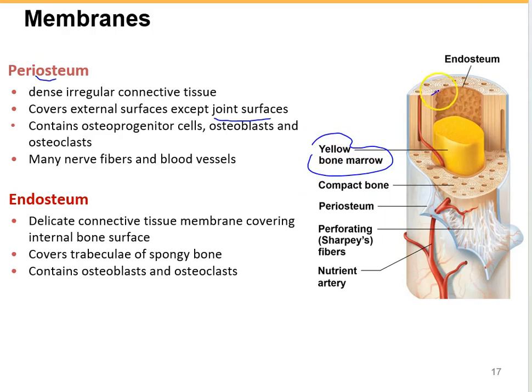The endosteum lines the internal surface of the bone, and the external surface of the bone is covered by periosteum.